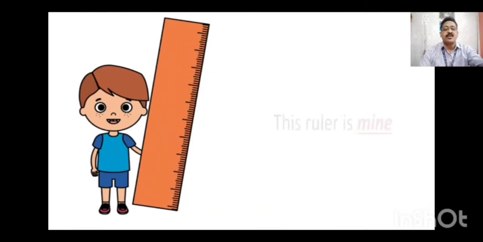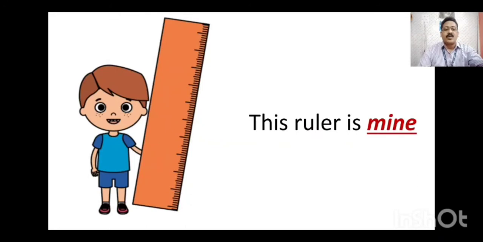You see, this ruler is mine. This ruler belongs to me, that's why I use the pronoun mine. Mine is the pronoun which is used when we want to show possession of any particular thing. So this ruler belongs to me, that's why this ruler is mine. Mine is the possessive pronoun.